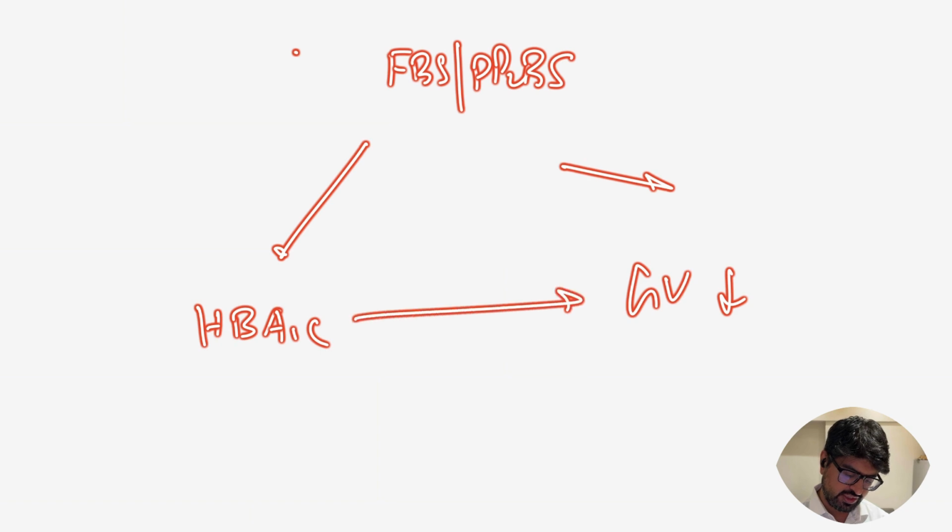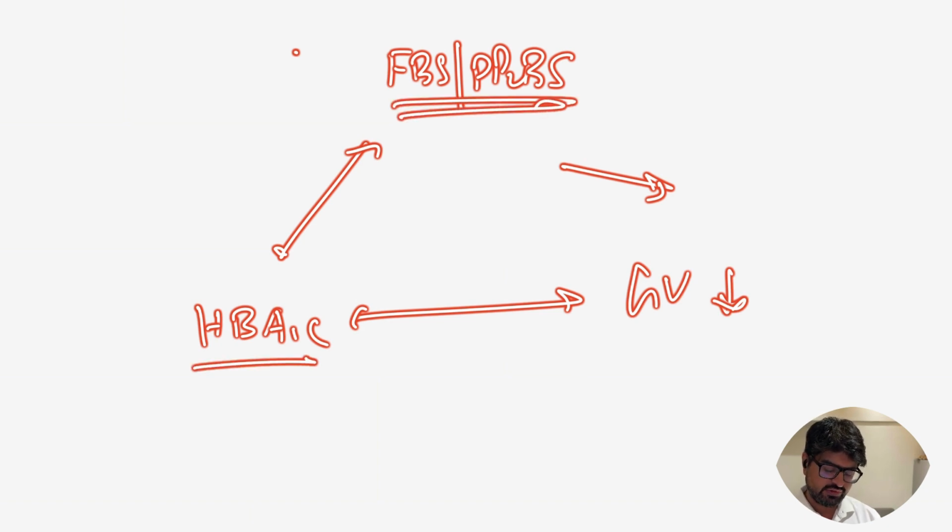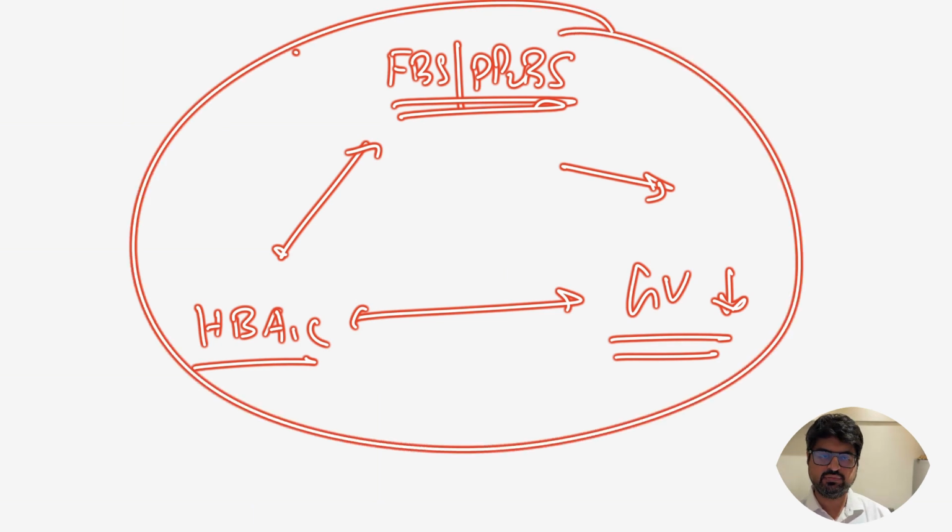So these are the holy trinity of diabetes management. You want the individual sugar levels to be fine, you want the HbA1c to be under control, you also want glycemic variability to be less. If you are able to do all the 3 things, then patient's overall glycemic control is very good. So this is how you ultimately balance out all the 3 things.